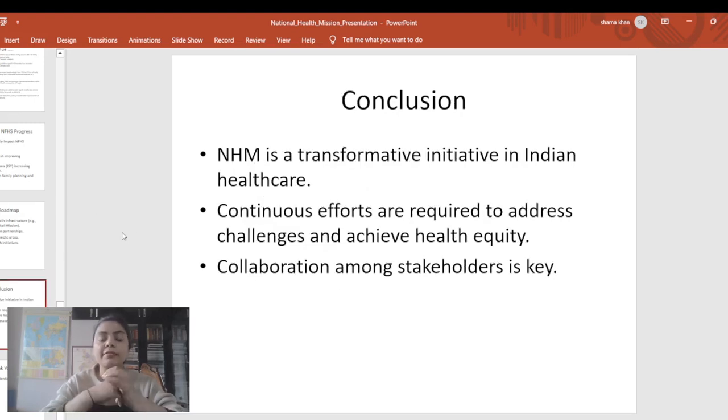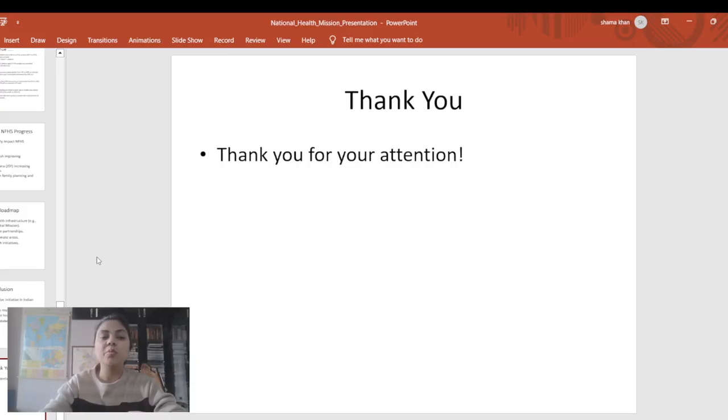So now here we can see the National Health Mission is a transformative initiative in Indian healthcare, and collaboration among key stakeholders is key. So this is how I am ending this topic here. I hope you have understood what I tried to explain, how you can connect both topics, and where you can use them while writing mains and while solving your prelims question paper.